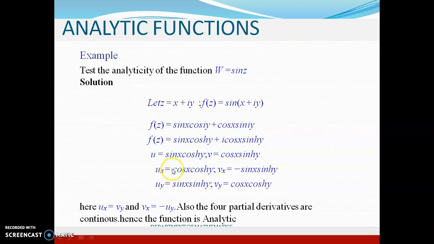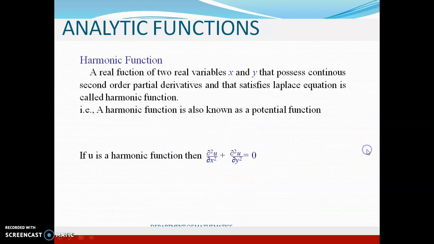Now dou u by dou x, when I differentiate with respect to x partially, y is a constant. So cos hy is a constant. Differentiation of sin x is cos x. Similarly, if I find out dou v by dou x, sin hy is a constant and differentiation of cos x is minus sin x. Similarly, you find out dou u by dou y and dou v by dou y. You can easily see that dou u by dou x equal to dou v by dou y and dou u by dou y equal to minus dou v by dou x. Therefore, the CR equation is satisfied. Therefore, the function becomes analytic.